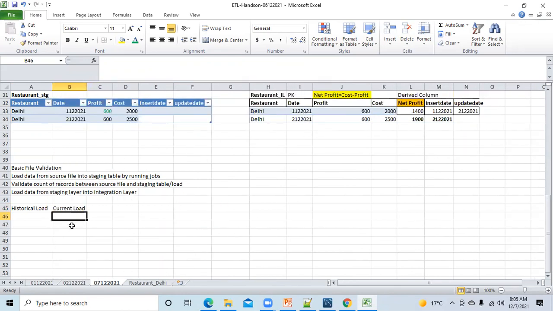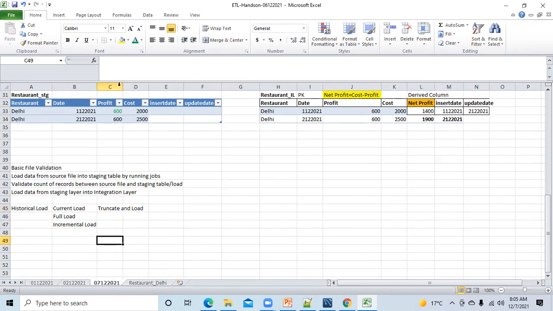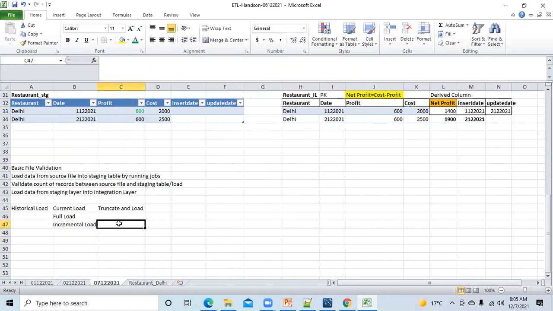Full load and incremental load. And then today we have learned truncate and load. So these are the very common types of load in any ETL project. You should know how each is behaving.